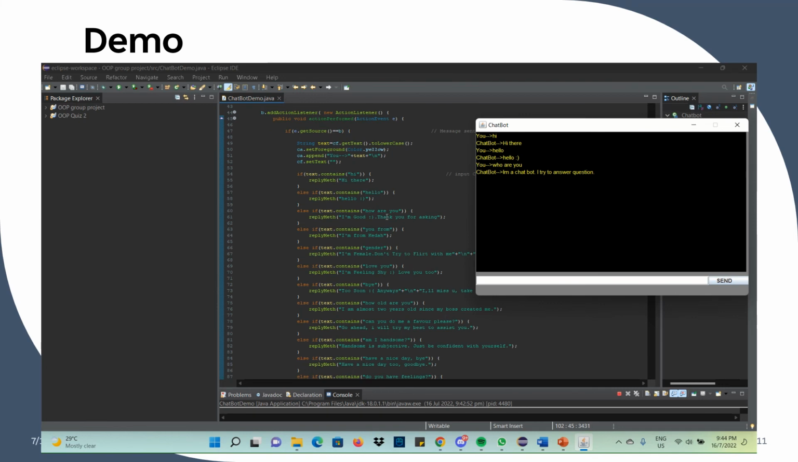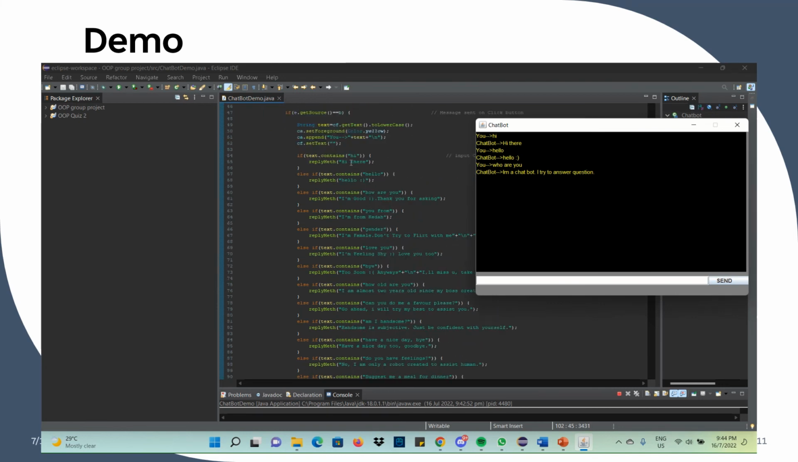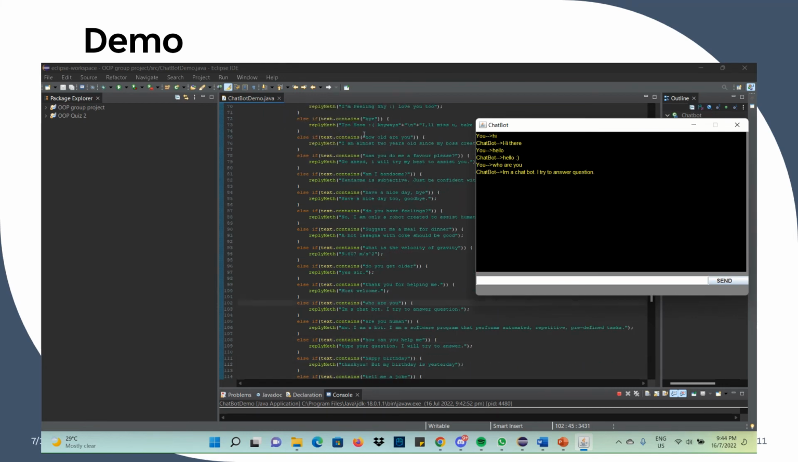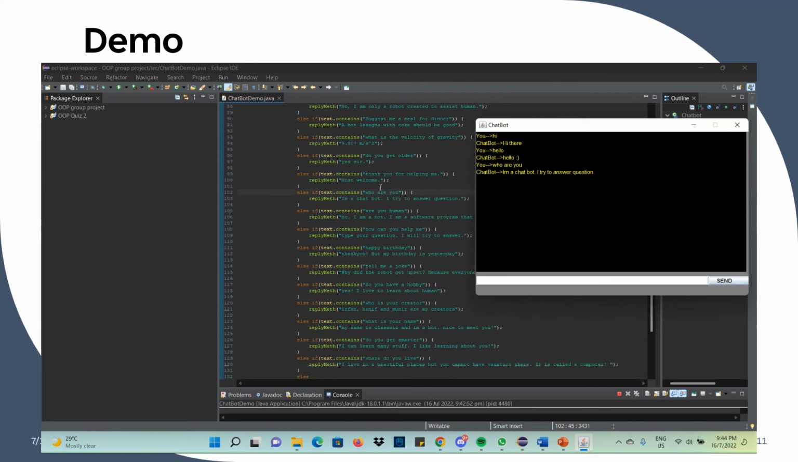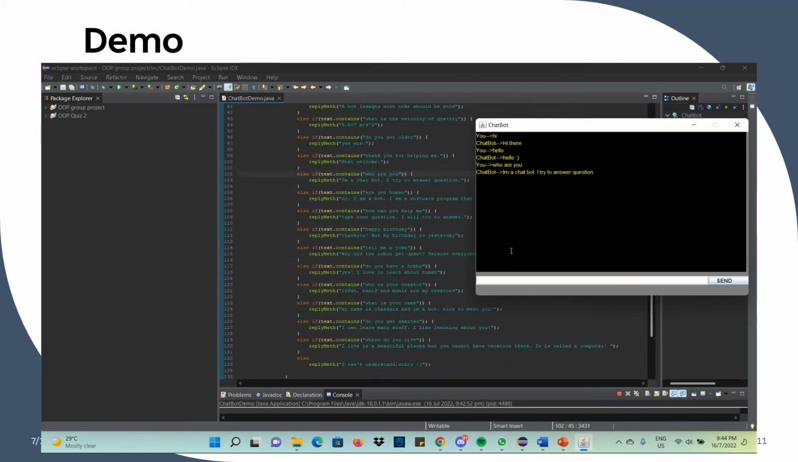Let's try another question. Here is the list for its replies. This can be updated regularly. You can put anything you want it to reply with when you write something. For example, we take this. Where do you live? Where do you live? And send. I live in a beautiful place, but you cannot have question there. It is called computer.